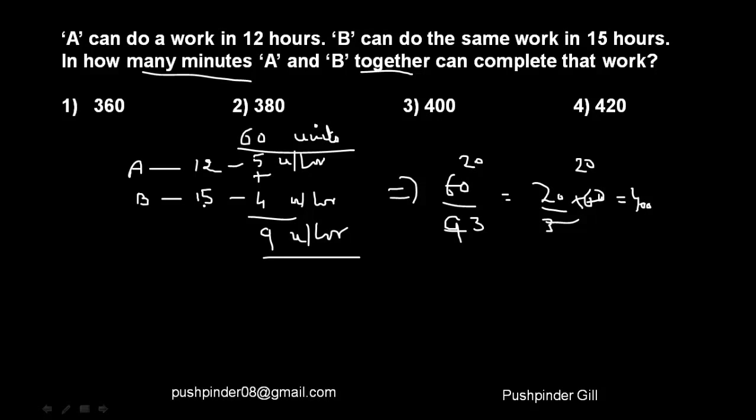B can finish the task in 15 hours, that means he finishes 4 units every hour. Together they finish 9 units every hour. So if the work is of 60 units and they're finishing 9 units every hour, this many hours are going to take them to finish the job. And if I have to convert hours into minutes, I have to multiply it by 60. So I got my answer as 400.